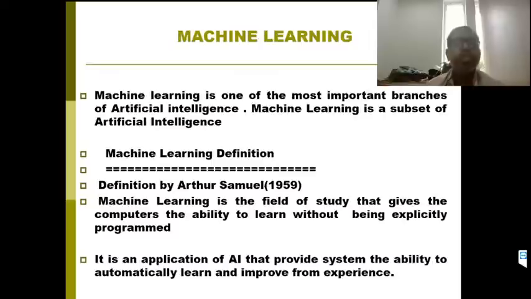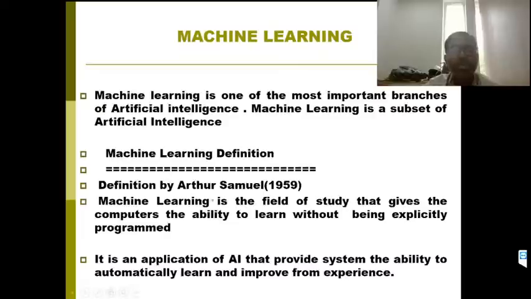Here, what is machine learning? There are many definitions given by many others about machine learning. In that, I take a few of them. Machine learning is one of the most important branches of AI. Machine learning is a subset of artificial intelligence.